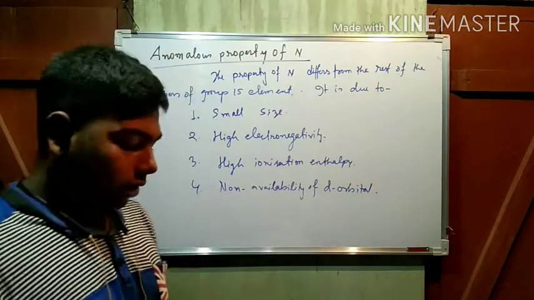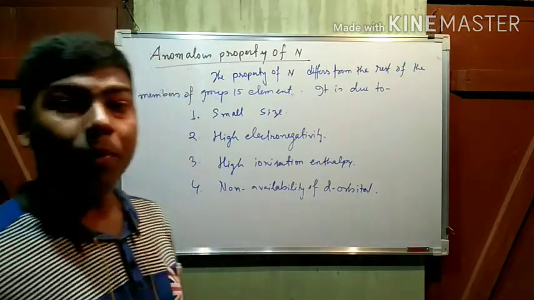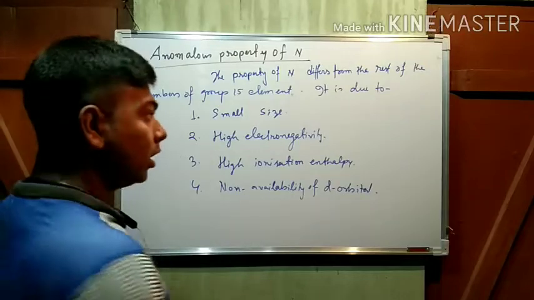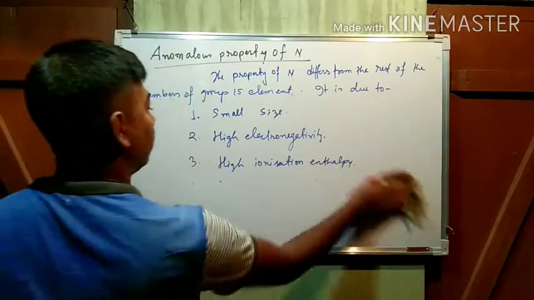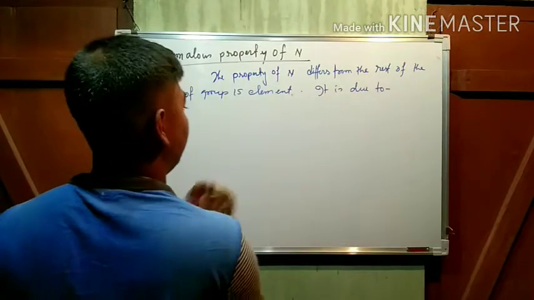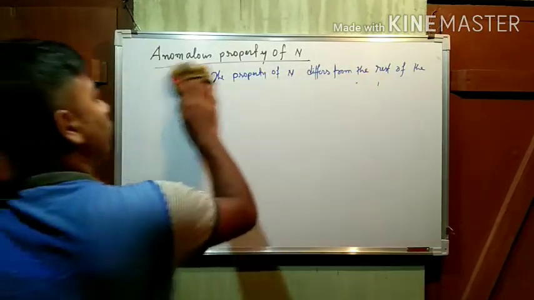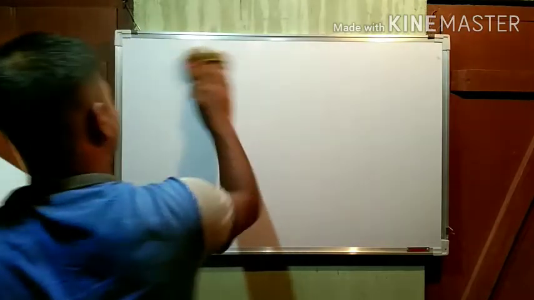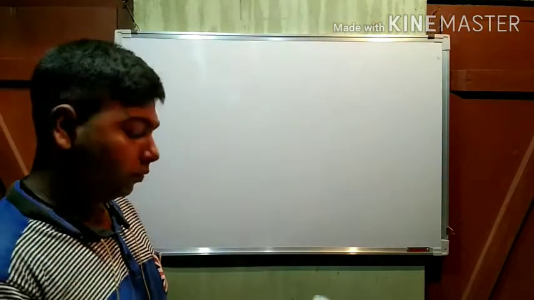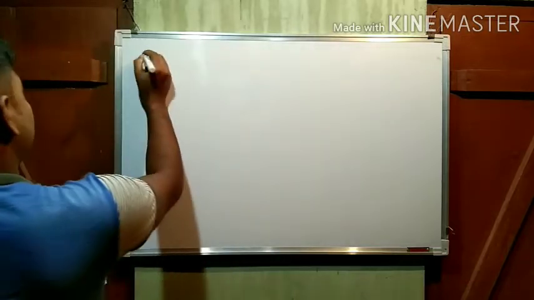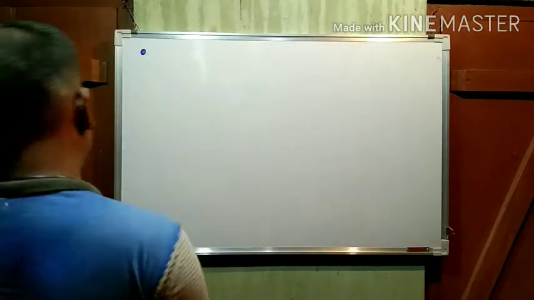Okay, now see some properties. This is the reason, but what are the anomalous properties? First one, I'm writing point wise.